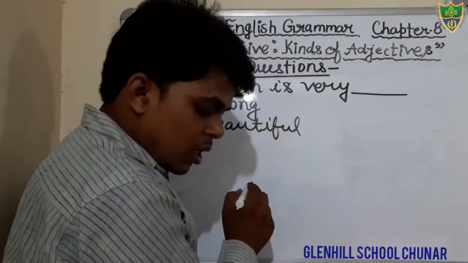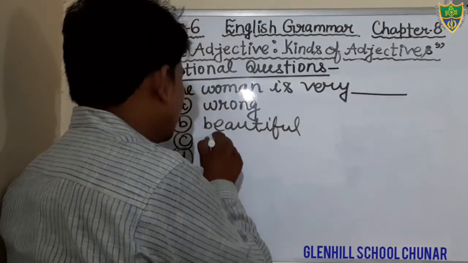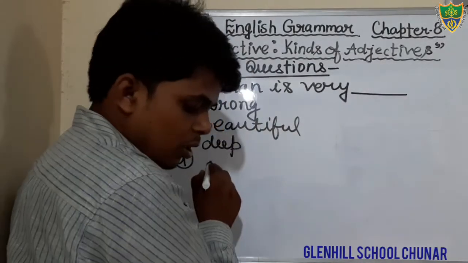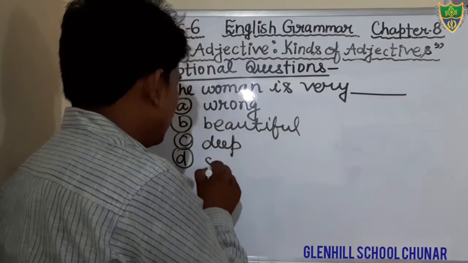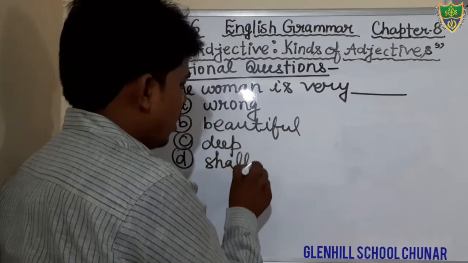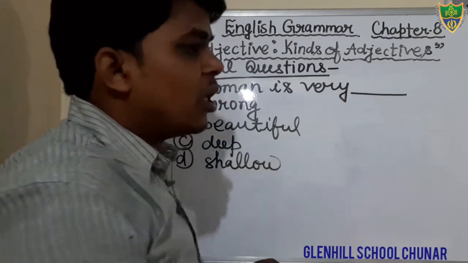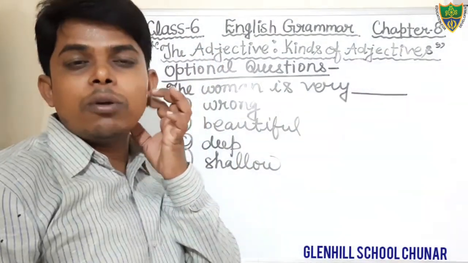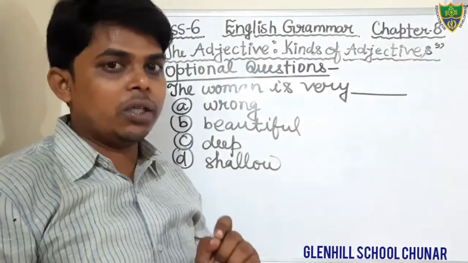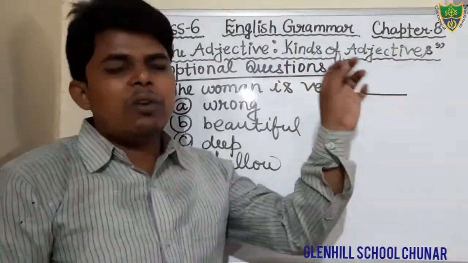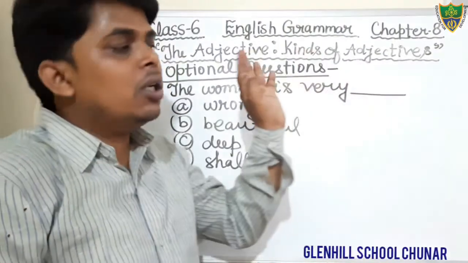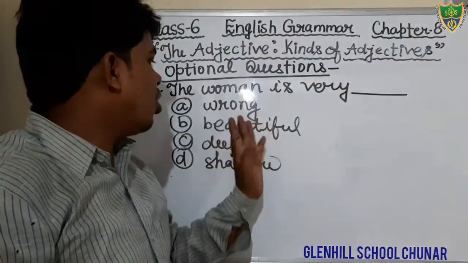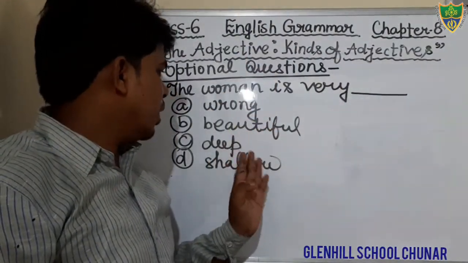And another is deep and that is shallow. S-H-A-L-L-O-W. Okay, there are 4 options. You have to fill the adjective, the most appropriate word in the given blanks, and you have to choose the option from these 4 options, that is wrong, beautiful, deep, shallow.